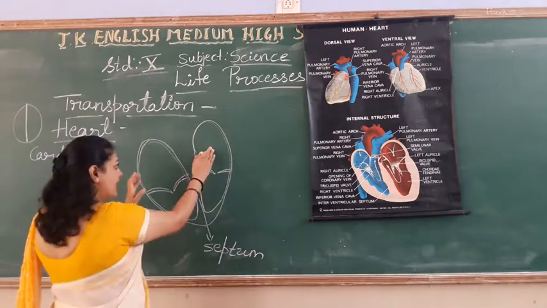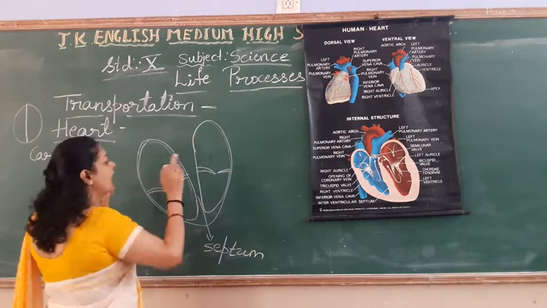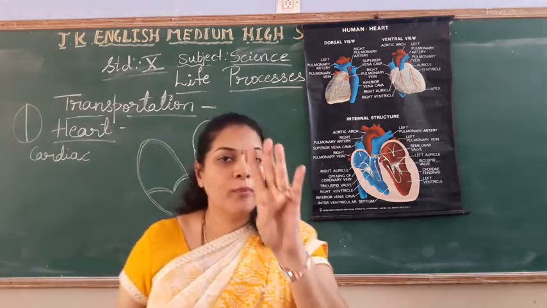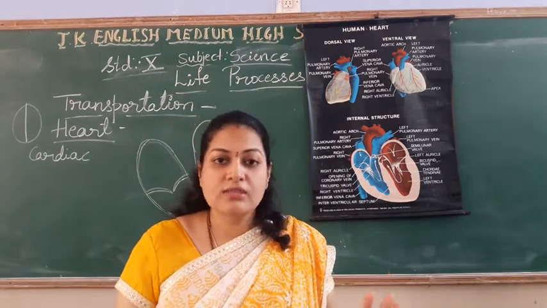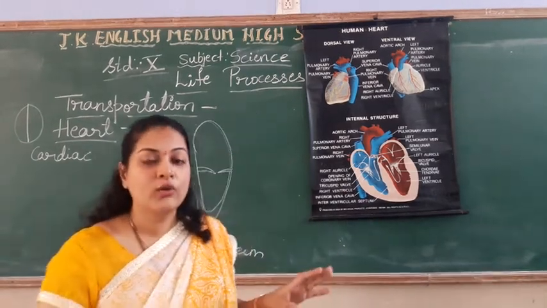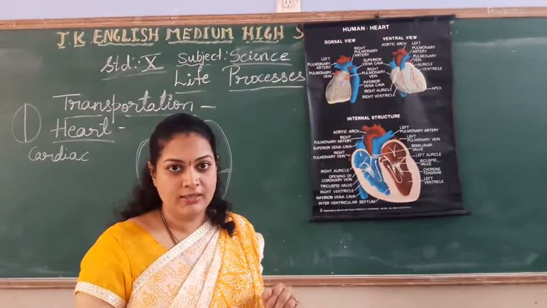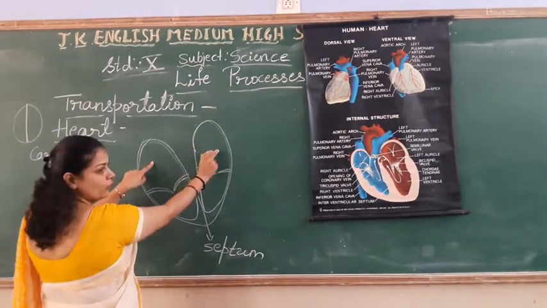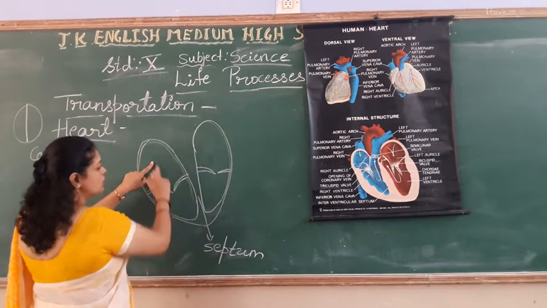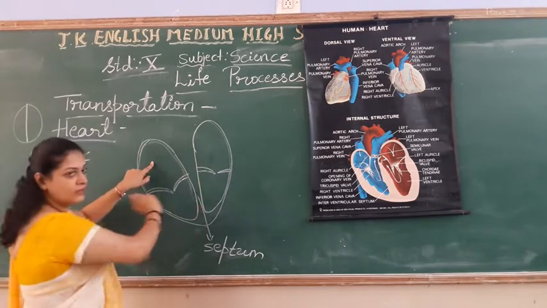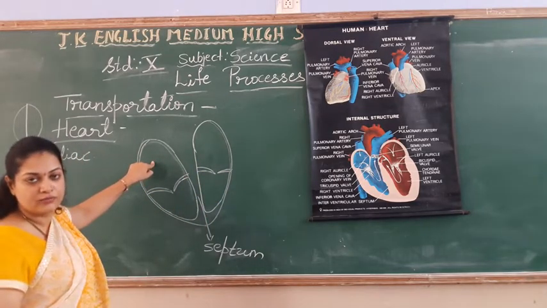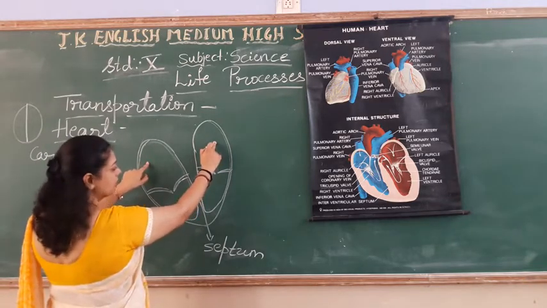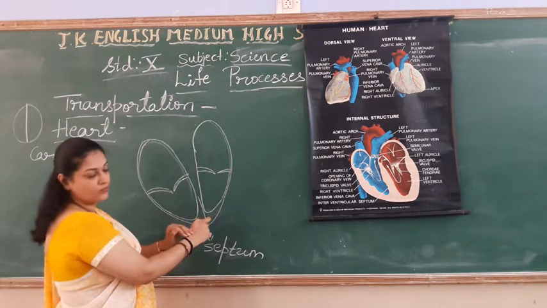And these left and right heart are separated again, and you are getting the four compartments. Those compartments we are going to call chambers. Okay. See, 1, 2, 3, 4. So you have 4 chambers in your heart. Upper 2 chambers, these 2 lower chambers.